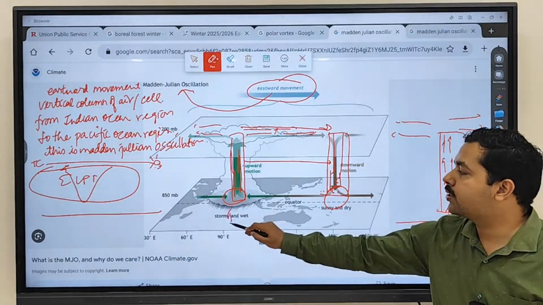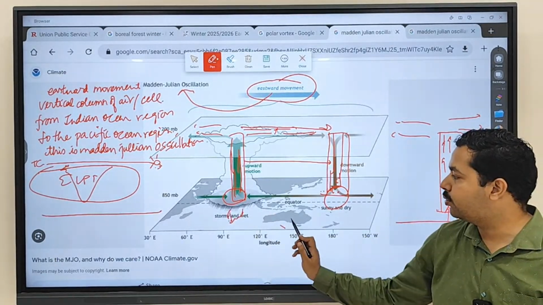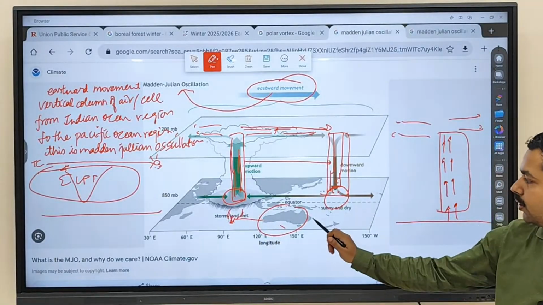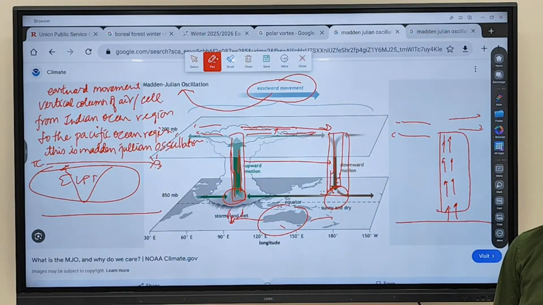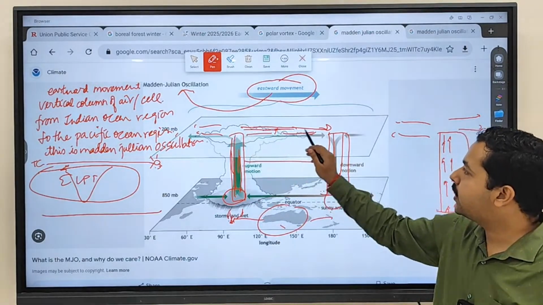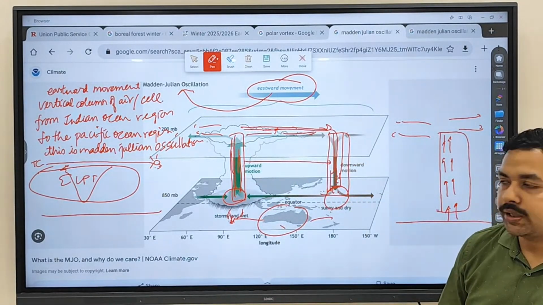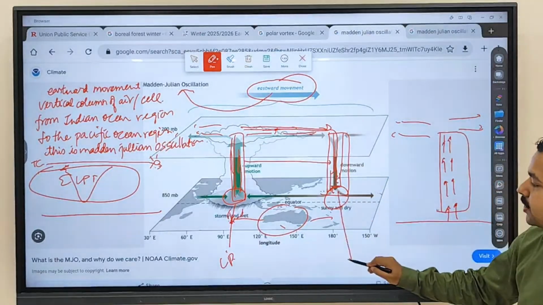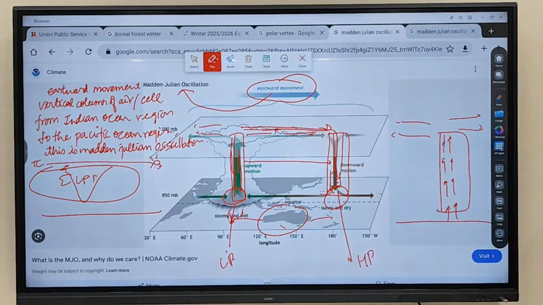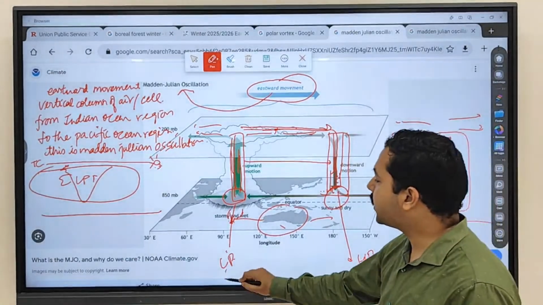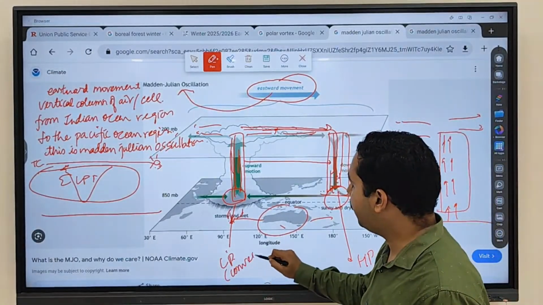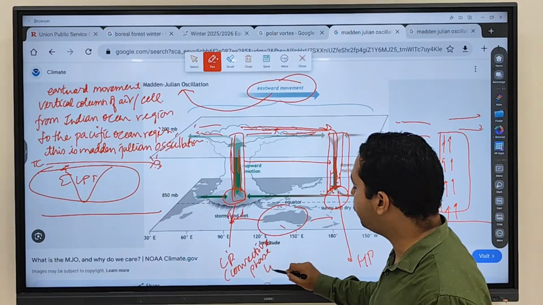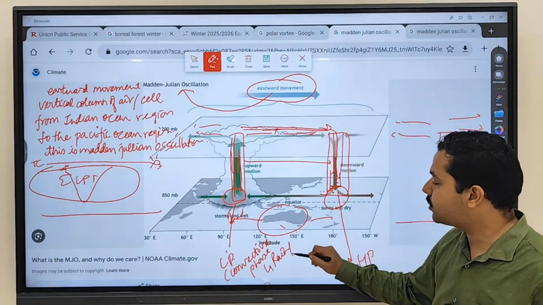This side is the Indian Ocean, you see this is Australia, and this side is the Pacific Ocean. So it is rising over here and subsiding over here. Which pressure is being created over here? Low pressure. And over here? High pressure. This is also called the convective phase. The convective phase will create rainfall, because of low pressure. You know that when air rises, what happens?